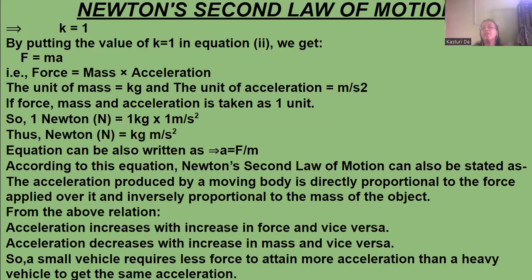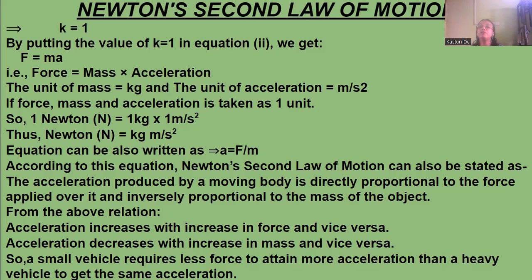It states that the acceleration produced by a moving body is directly proportional to the force applied over it and is inversely proportional to the mass of the object. That means if the force is increased, the acceleration will increase, and it's inversely proportional to the mass of the object.